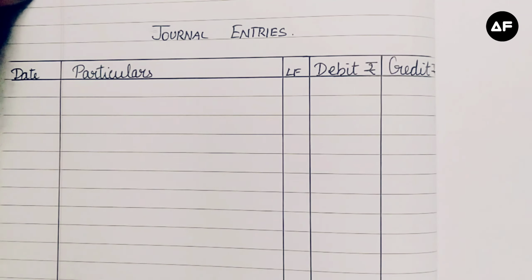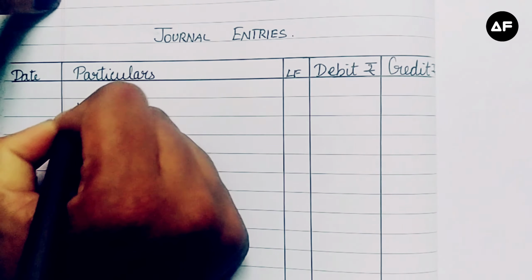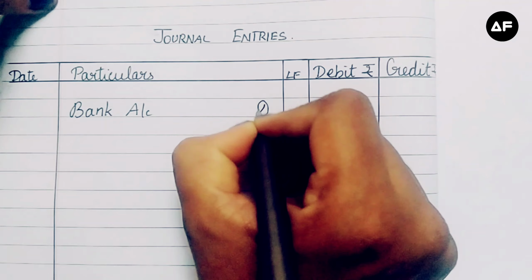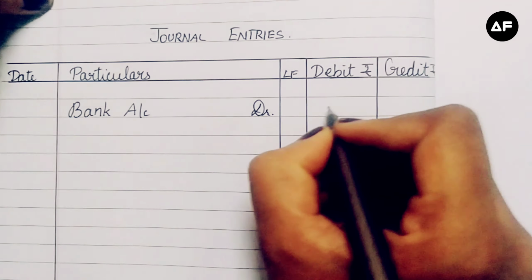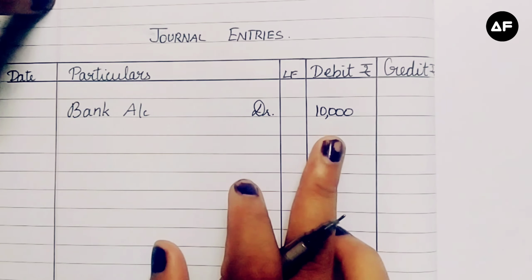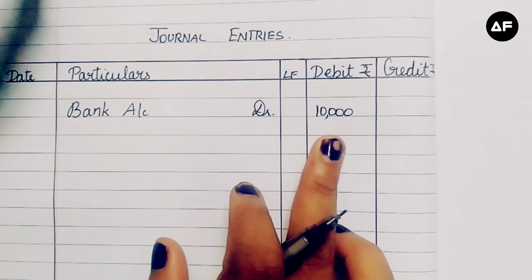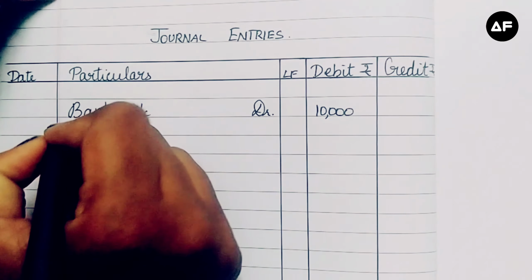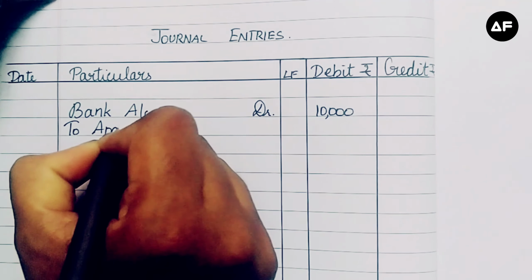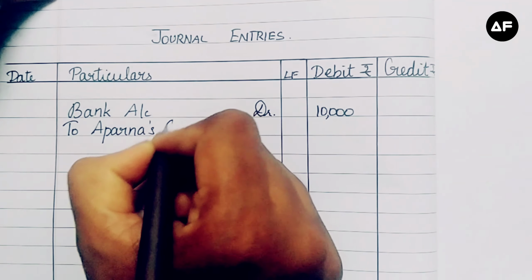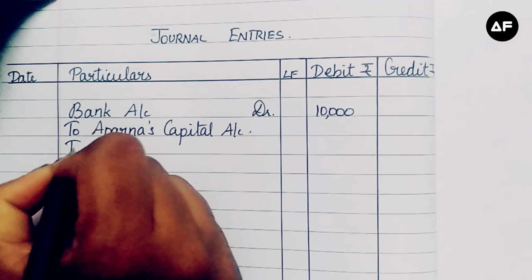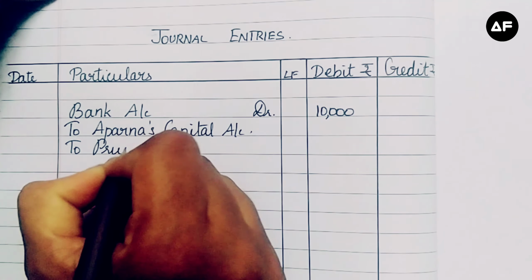Real account, debit what comes in. So instead of cash account, I'm going to use bank account debit, and that is going to be 10,000 rupees. This 10,000 rupees is going to be divided among the old partners. So it is being paid to the old partners. So to Aparna's capital account and to Priya's capital account.